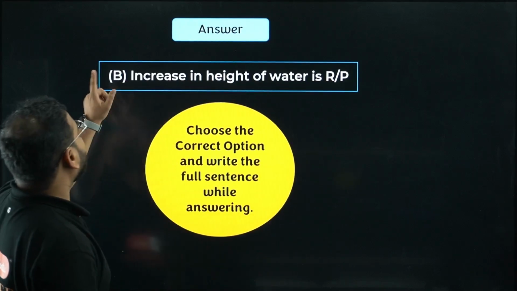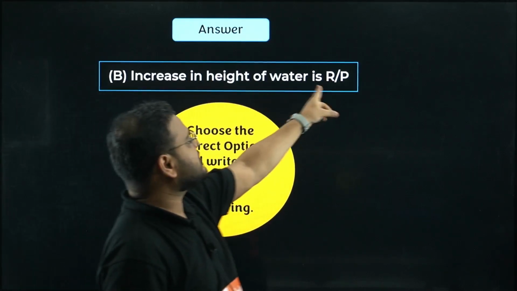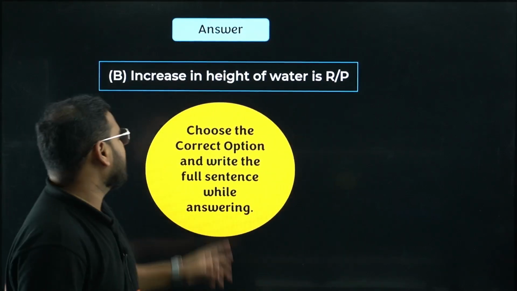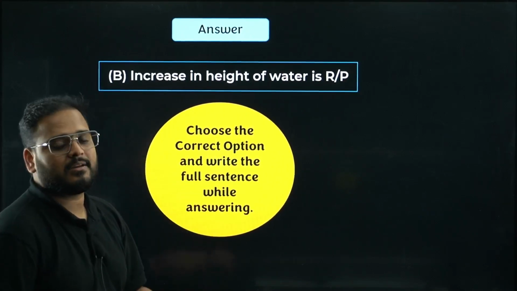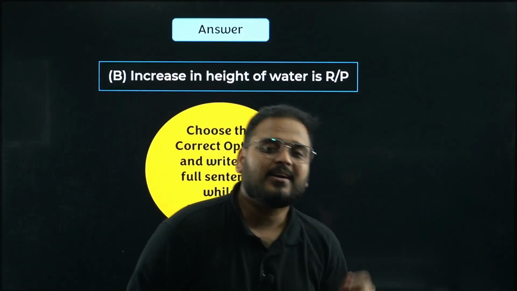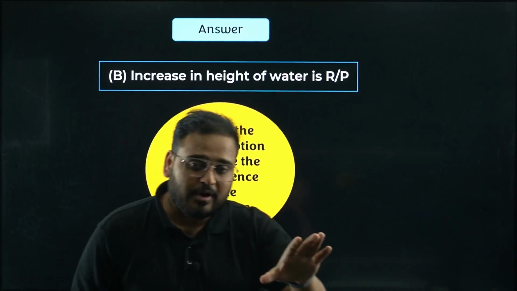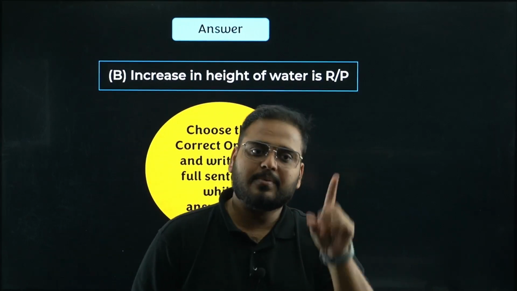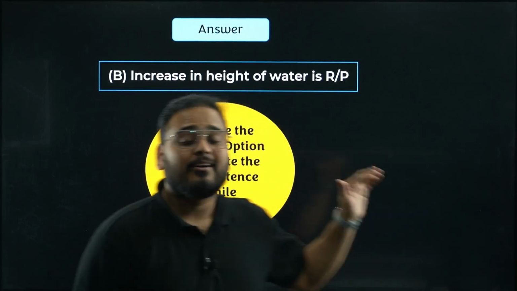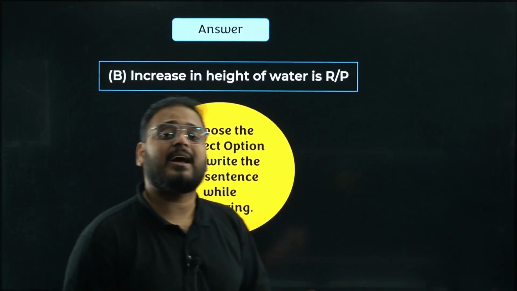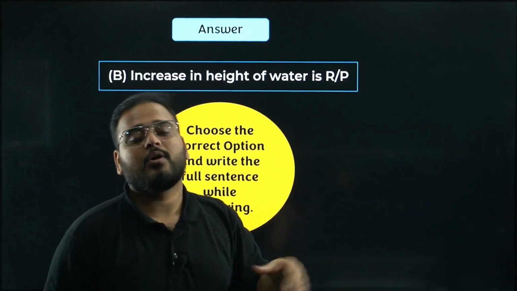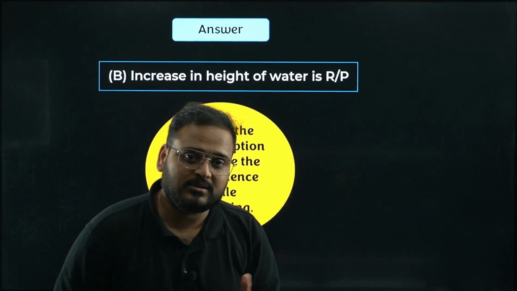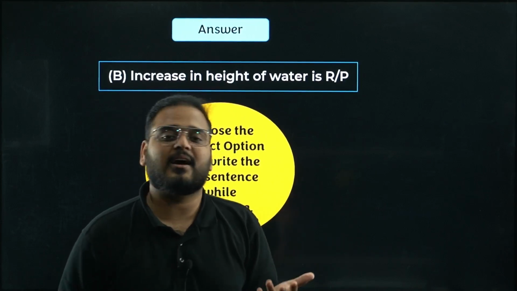Write the question number, option, and the statement: increase in the height of water is R by P. Choose the correct option and write the full statement sentence while answering. Why do that? To avoid making any silly mistakes. Is it important for getting the marks? No. You can write option B and get the full marks. But what if you make a silly mistake there and lose that 1 mark? For that reason, please make a habit of doing so in every paper that you're solving from here on. If you're writing the statement along with the answer, very good.